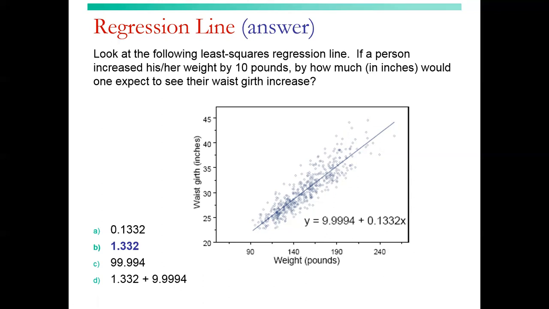Look at the following least squares regression line. If a person increased their weight by 10 pounds, how much in inches would one expect to see their girth increase? So just the increase itself is the 10 times 0.1332, so B.